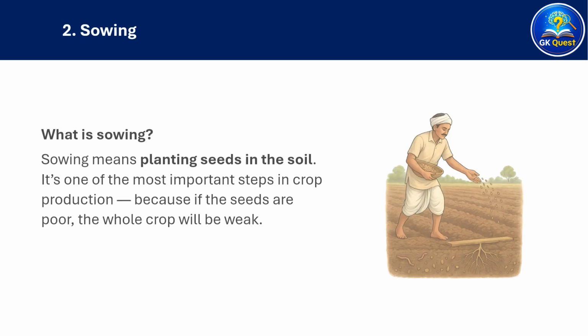Let's look into step 2, that is sowing. What is sowing? Sowing means planting seeds in the soil. It's one of the most important steps in crop production because if the seeds are poor, the whole crop will be weak.